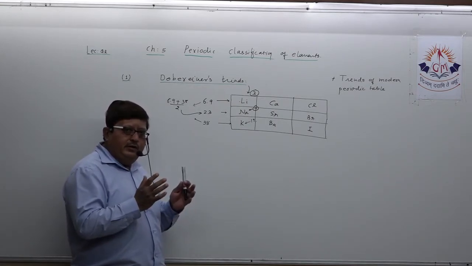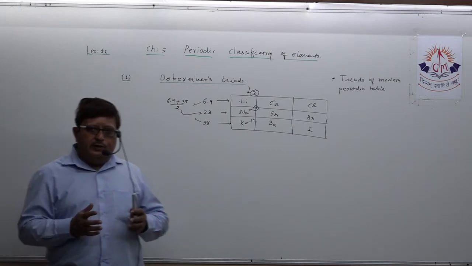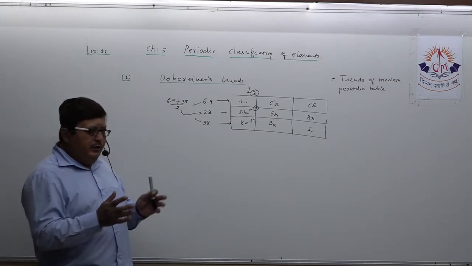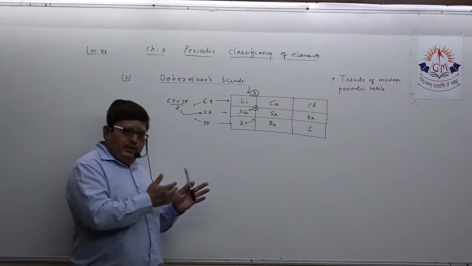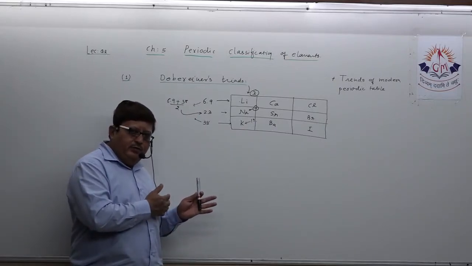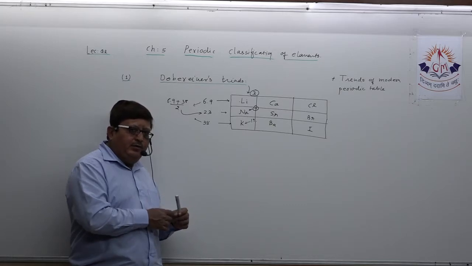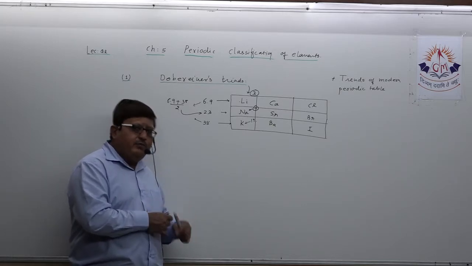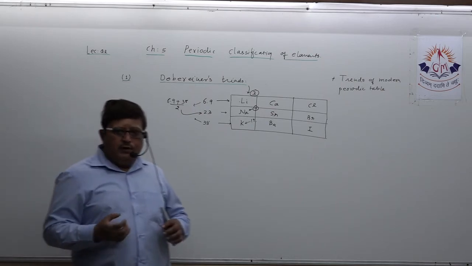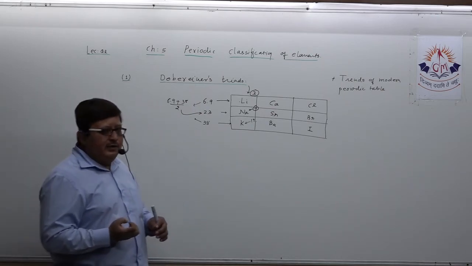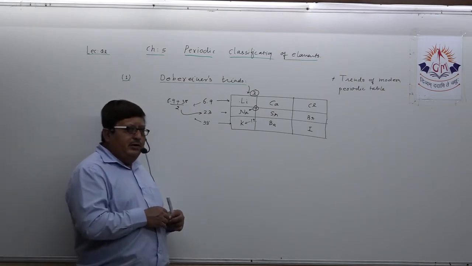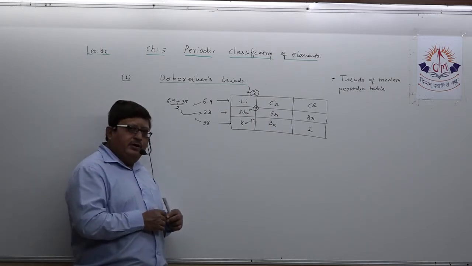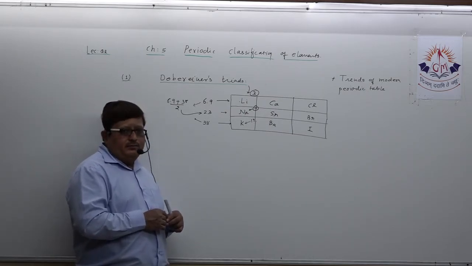He could make only three triads. That means he could classify only 9 elements. That's why we haven't accepted the classification of Dobereiner as standard.